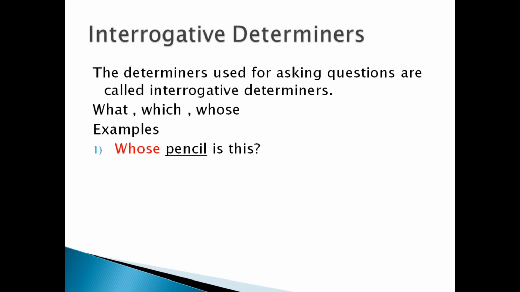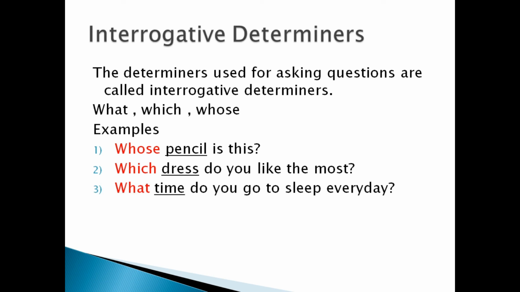Whose pencil is this? Here whose is a determiner and pencil is a noun. Which dress do you like the most? Which is a determiner and dress is a noun. What time do you go to sleep every day? What time do you get up early in the morning? Right? These are interrogative determiners. So every time with interrogative determiners there is a mandatory noun. So please keep in your mind the presence of noun is very important.